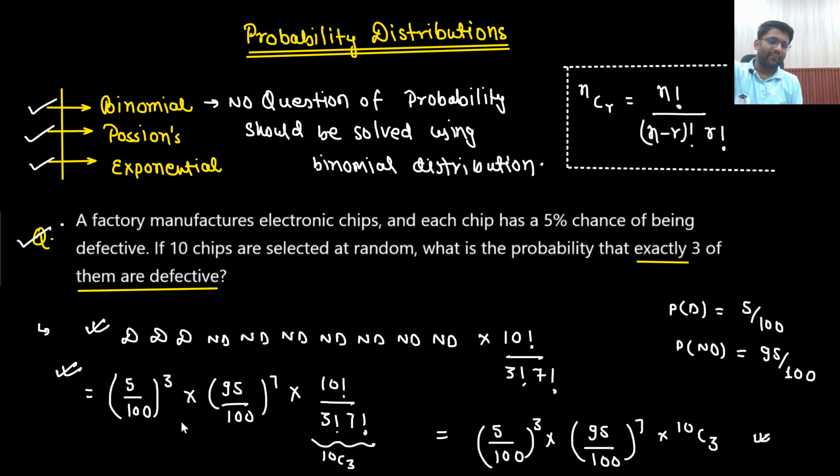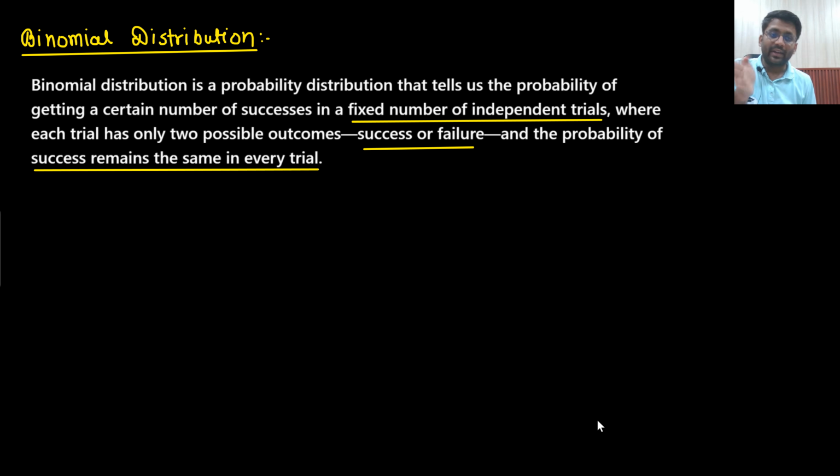5 by 100, 5 by 100, 5 by 100. This is the probability of failure: 95 by 100, 95 by 100, 95 by 100. This line simply tells that your next trial is not depending on the previous trial. That means all trials are independent of each other. Is that understandable to you or not?